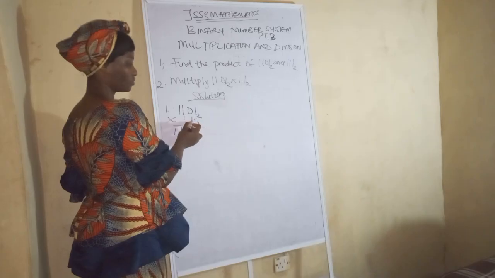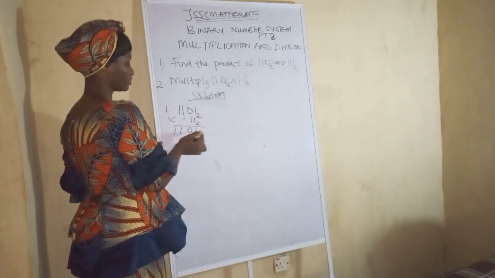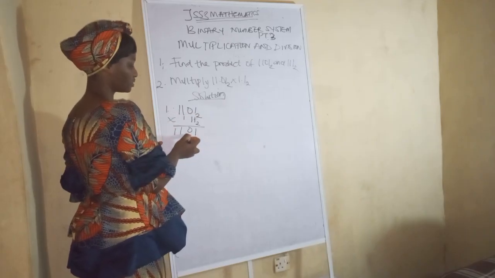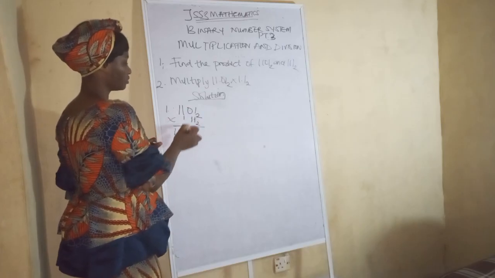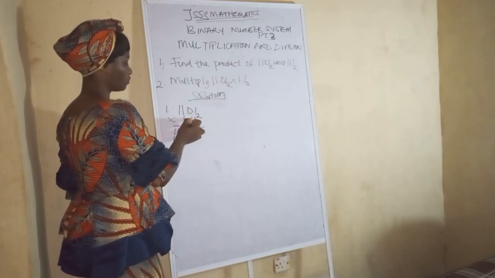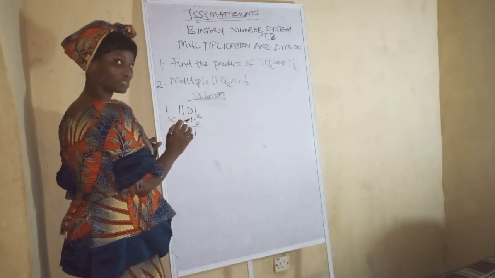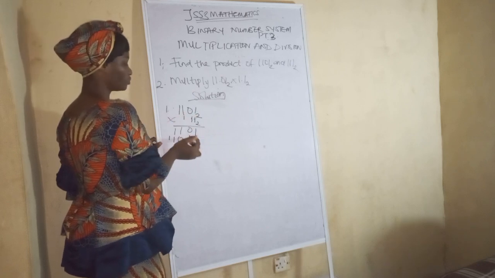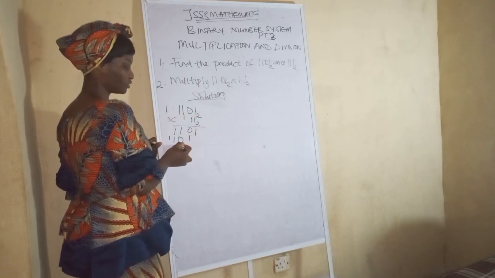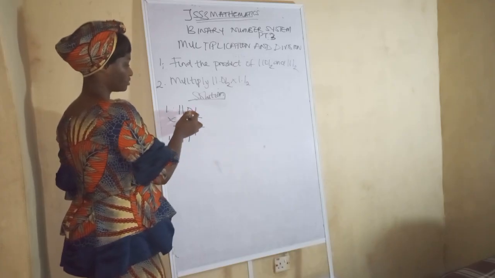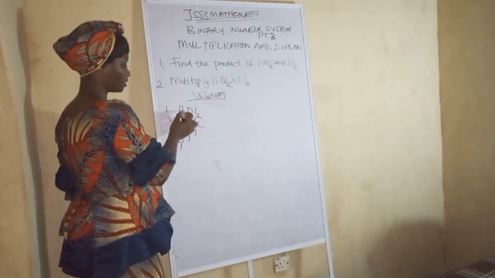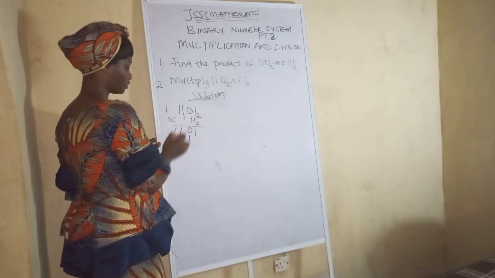So let's go to the second one now. Just take it step by step. So 1 times 1, we put it here. You understand? The second line here. 1 times 0 is 0. 1 times 1 is 1. 1 times 1 is 1. Have you seen that now? So now let's go to the third one. The third one now, we're going to put it here. So just like steps. 1 times 1 is 1. 1 times 0 is 0. 1 times 1 is 1. 1 times 1 is 1.